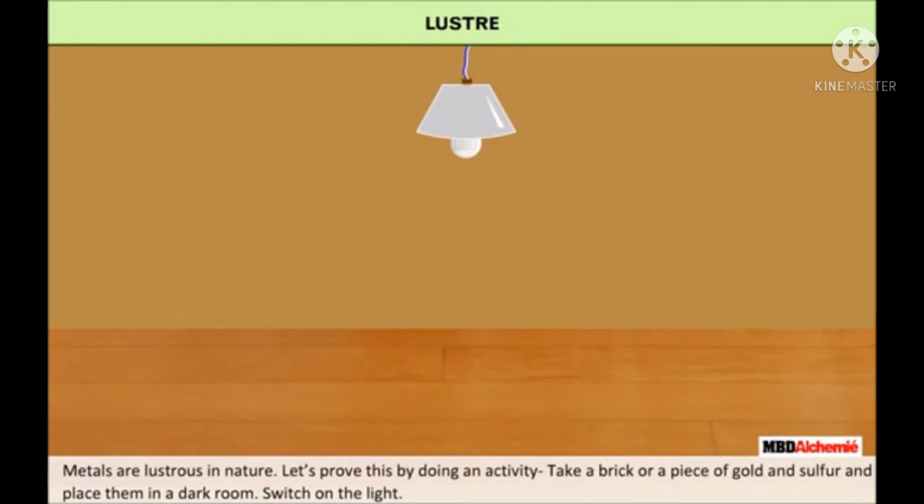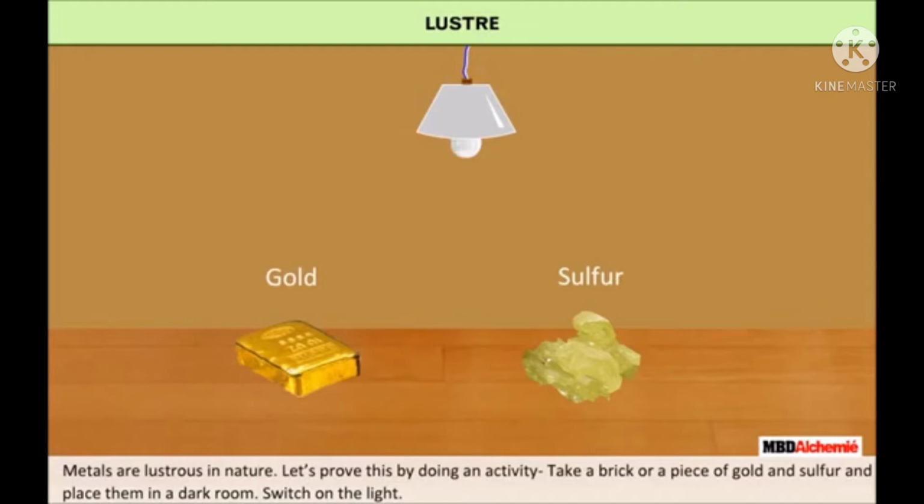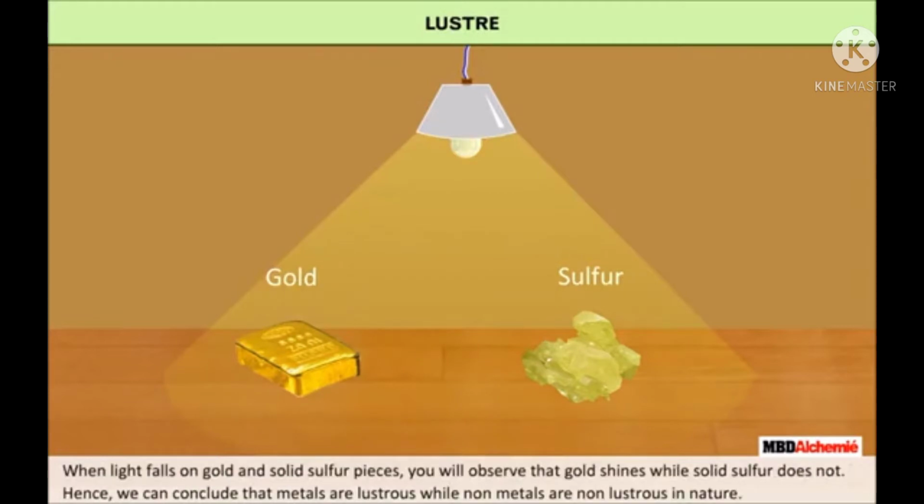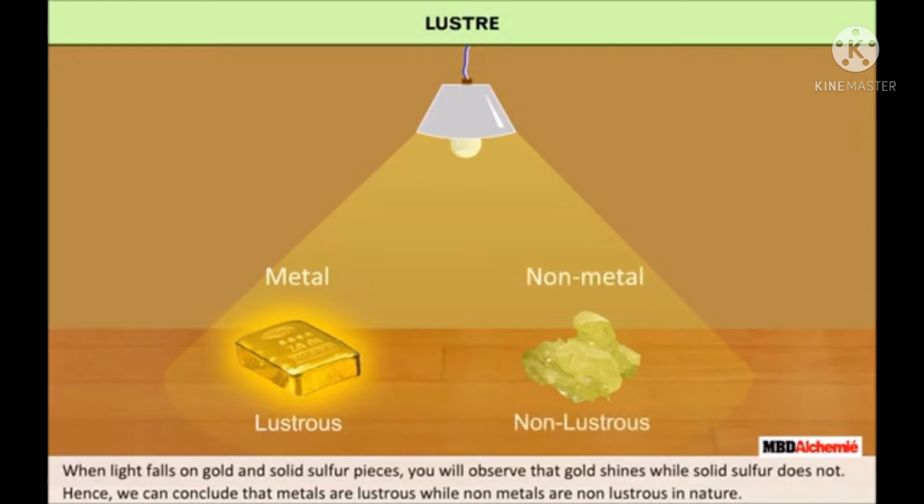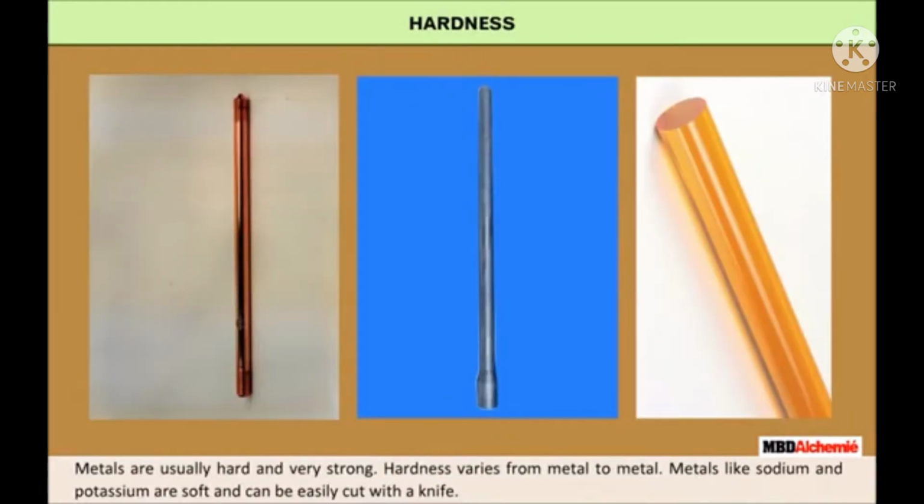Metals are lustrous in nature. Let's prove this by doing an activity. Take a piece of gold and sulfur and place them in a dark room. Switch on the light. When light falls on the gold and solid sulfur pieces, you will observe that gold shines while solid sulfur does not. Hence, we can conclude that metals are lustrous in nature, while non-metals are non-lustrous in nature.